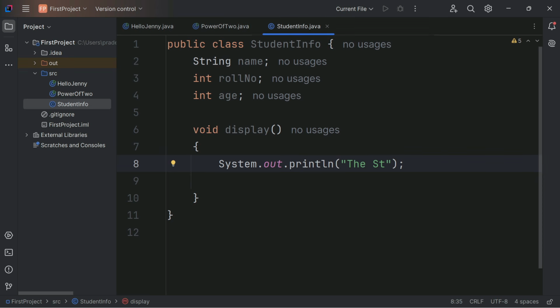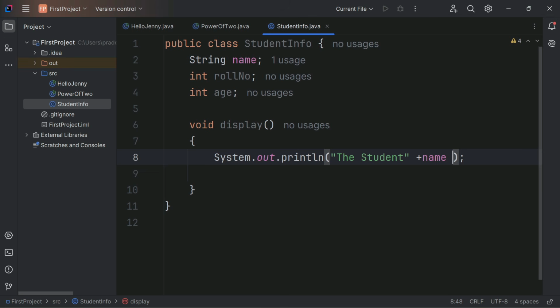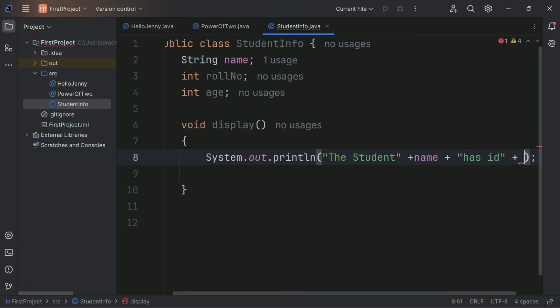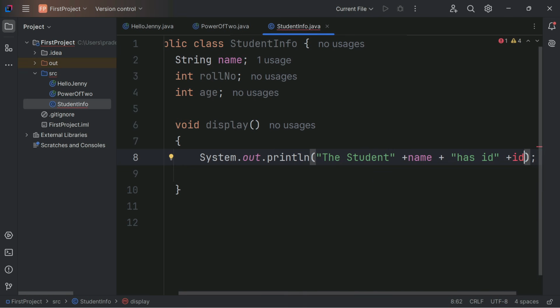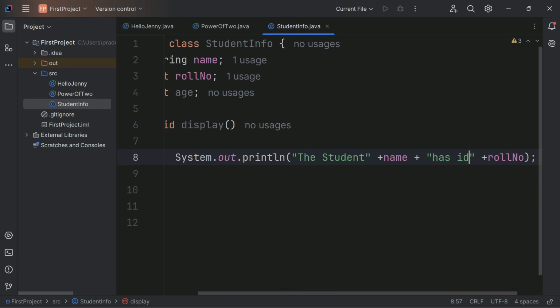In Java, if you want to access whatever value is in the name variable, we write plus here. Don't worry, we'll see these things later also. So "student " plus name, you will fetch whatever value is there in name. Again plus, then " has ID", again plus, and whatever is there in the, sorry, not ID, it's roll number. We have roll number, so " has roll number". Let's close this first.